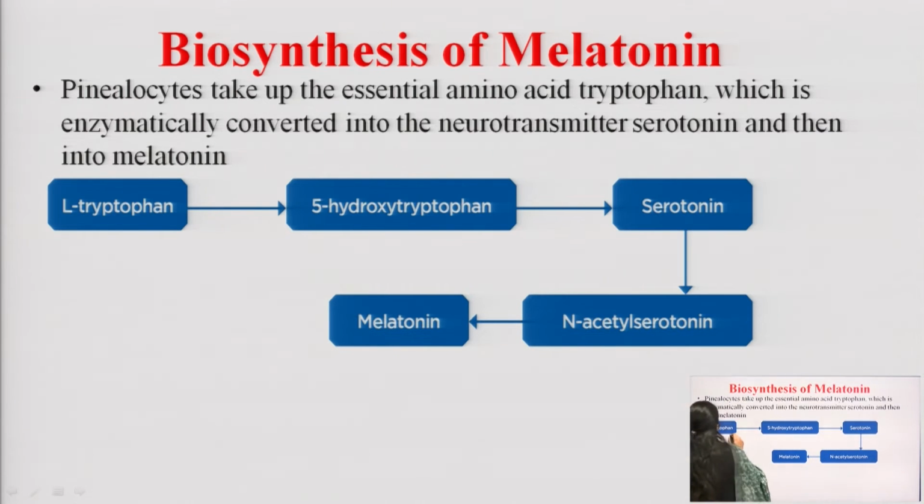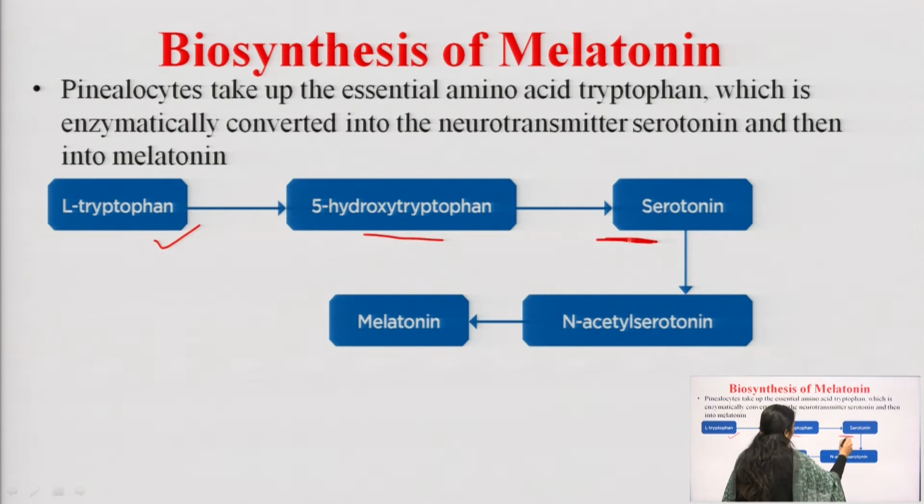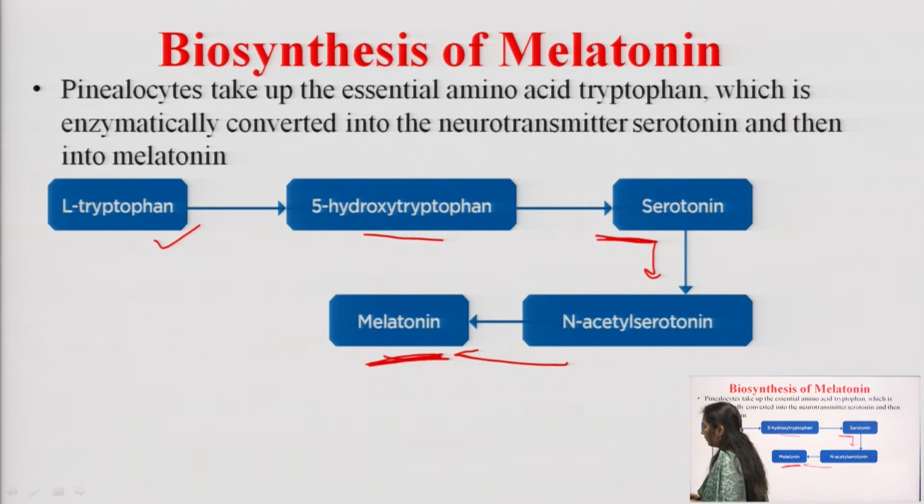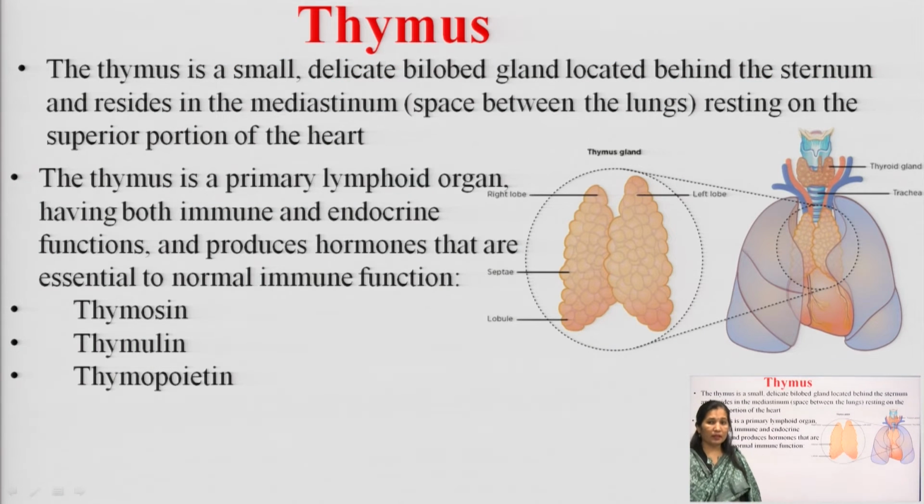So, here we can see that tryptophan is taken up and converted into 5-hydroxytryptophan, which ultimately converts into the neurotransmitter serotonin. Serotonin, by conversion into N-acetyl serotonin, forms melatonin, which controls the circadian rhythm of our body. So, melatonin is synthesized in the pinealocytes of the pineal gland, a small gland present outside the blood brain barrier. Next gland is thymus.